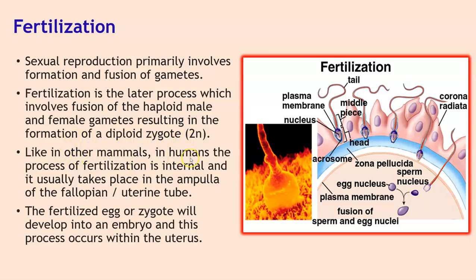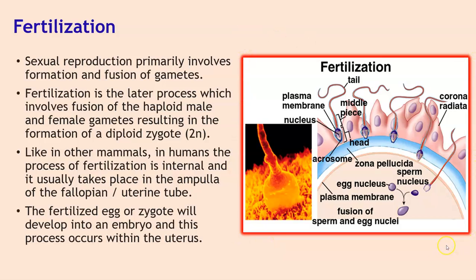Like in other mammals, in humans the process of fertilization is internal and it usually takes place in the ampulla of the fallopian tube, that is the uterine tube. The fertilized egg or the zygote will develop into an embryo, and this process occurs within the uterus.